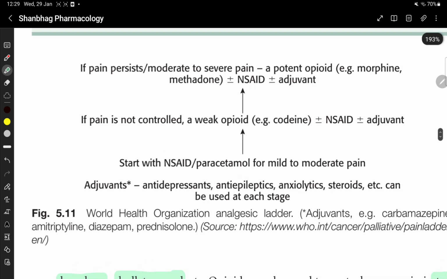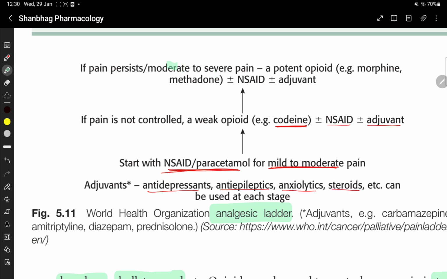This is the WHO analgesic ladder. Start with NSAIDs or paracetamol if there is mild to moderate pain. If pain is not controlled, use a weak opioid like codeine, plus or minus NSAIDs, plus or minus adjuvant. Adjuvants can be antidepressants, anti-epileptics, anxiolytics, steroids, etc.